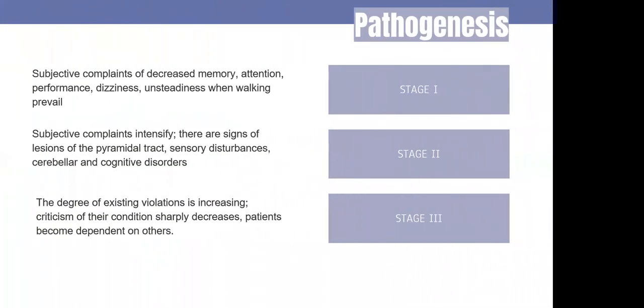The pathogenesis occurs in 3 stages. First stage: subjective complaints of decreased memory, attention, performance, dizziness, and unsteadiness while walking prevail. Second stage: subjective complaints intensify. There are signs of lesions of the pyramidal tract, sensory disturbances, and cerebral and cognitive disorders.